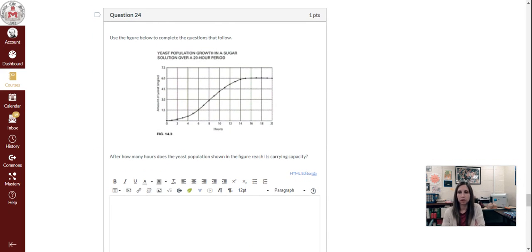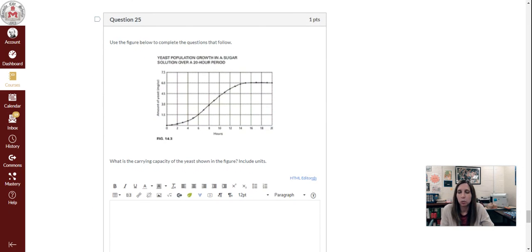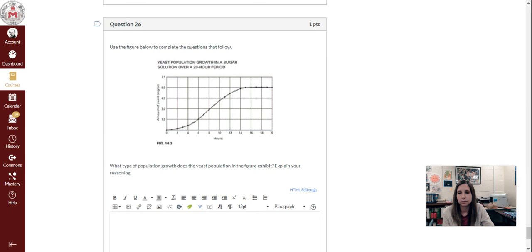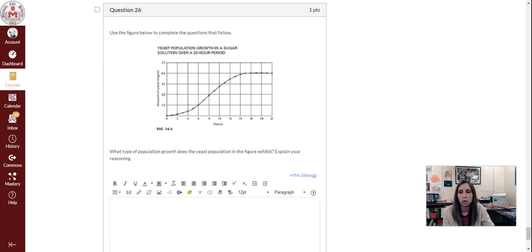Question 24. After how many hours does the yeast population shown in the figure reach its carrying capacity? Question 25. What is the carrying capacity of the yeast shown in the figure? And question 26, the last question. What type of population growth does the yeast population in the figure exhibit?